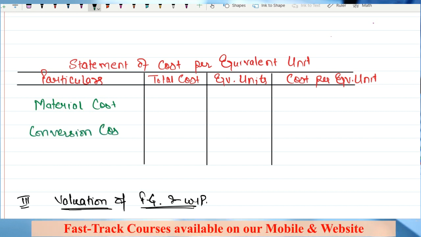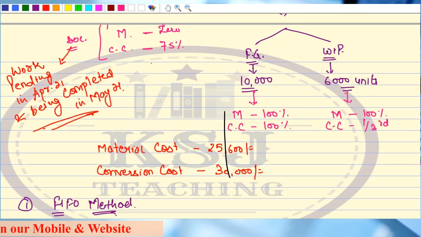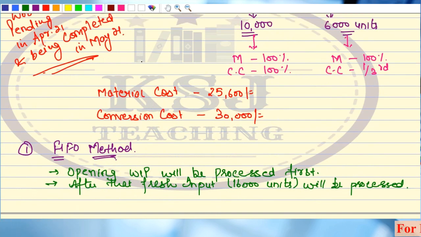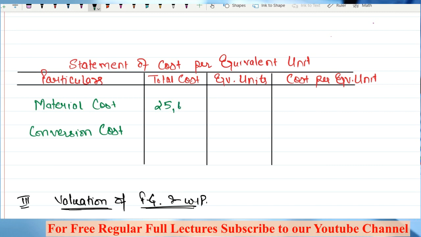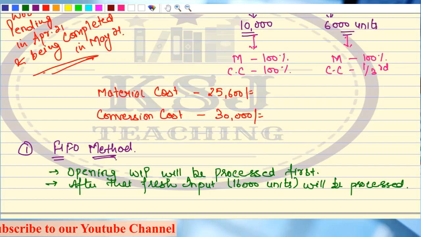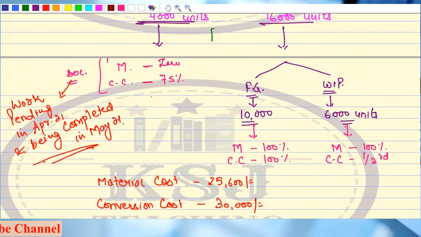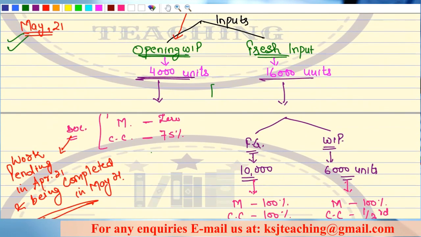Sir, when we are talking about this May 2021, what is the cost incurred? Material cost 25,600 and conversion cost 30,000, right? This is what I am going to write here, 25,600 and 30,000. Now, there will be a question in your mind: sir, what about this cost, 6,000, 2,000, 8,000? I'll show you how to show this cost, right?